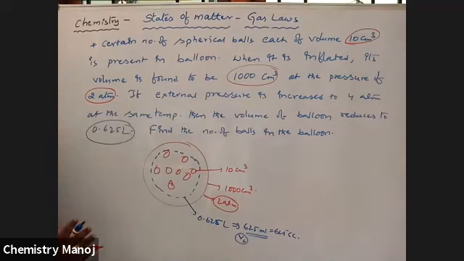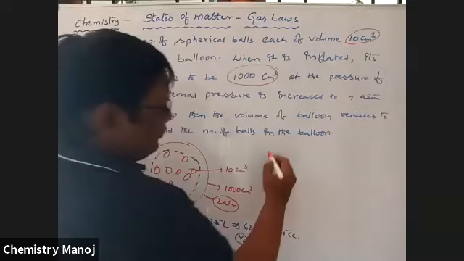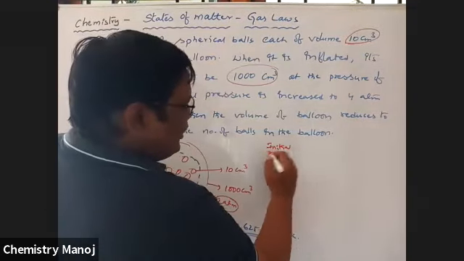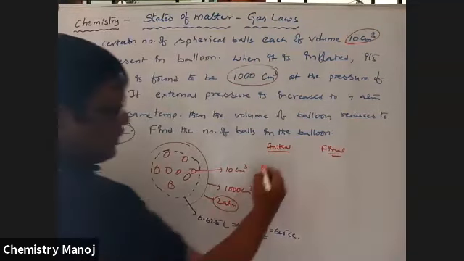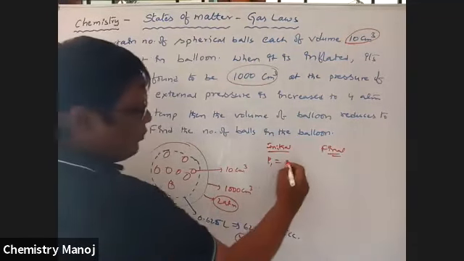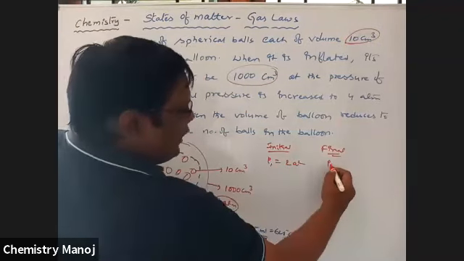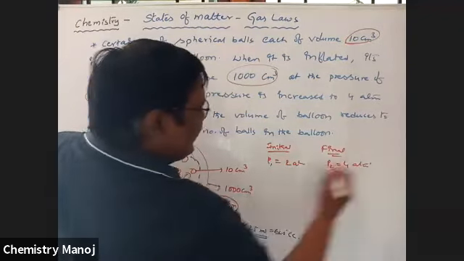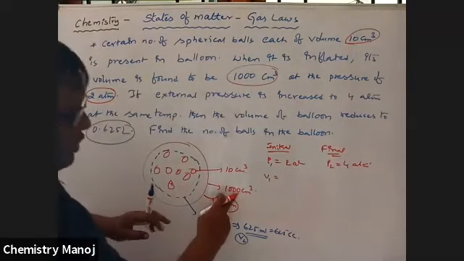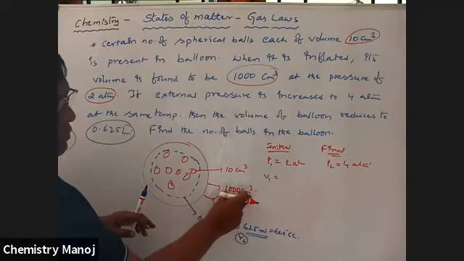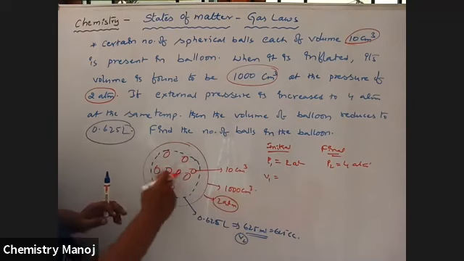So now apply. How many balls are inside? Apply the condition for initial and final cases. Initial pressure P1 is 2 atmospheres and final pressure P2 is 4 atmospheres. Initial volume V1, the volume of the balloon, is 1000 cc, but the number of balls inside is there.